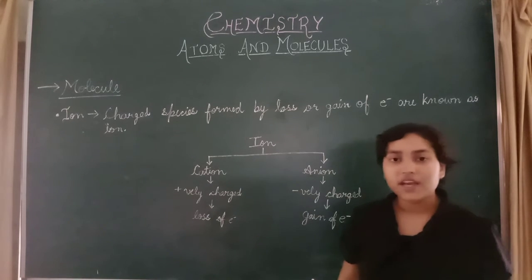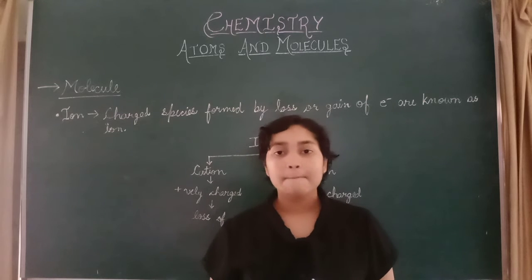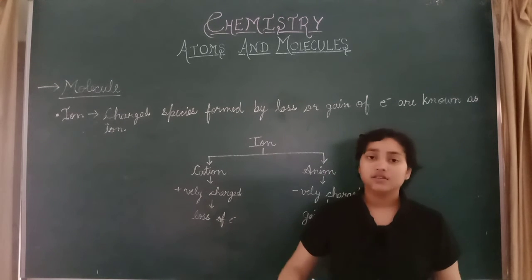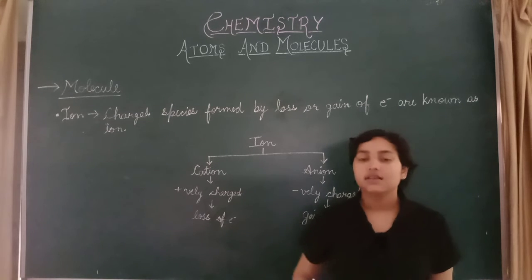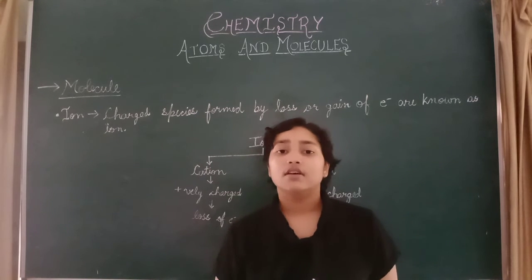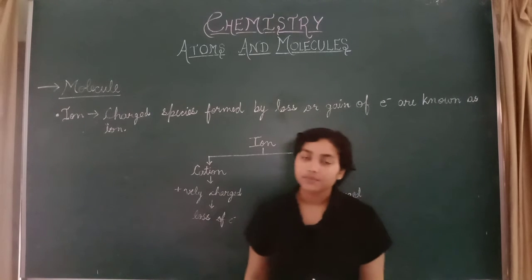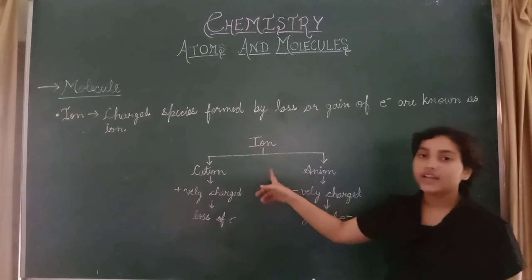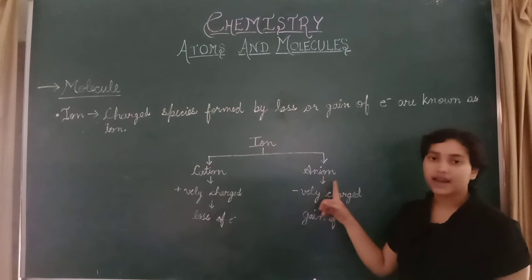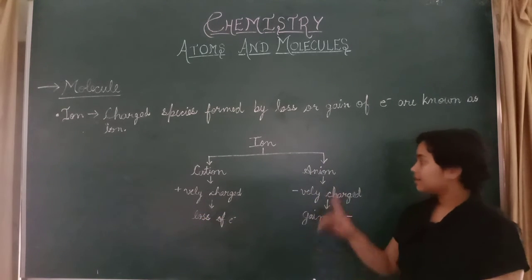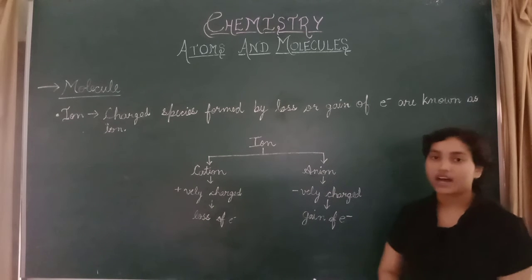What is a polyatomic ion? As the name suggests, poly means many. A group of atoms which carries a net charge is called a polyatomic ion. Ions can be divided into two: cations and anions. Cations are positively charged and anions are negatively charged.